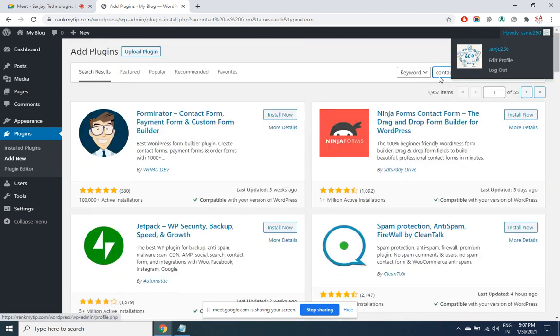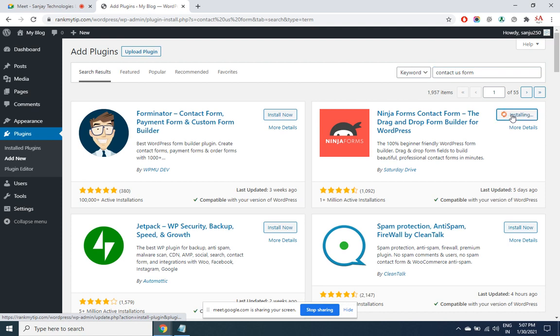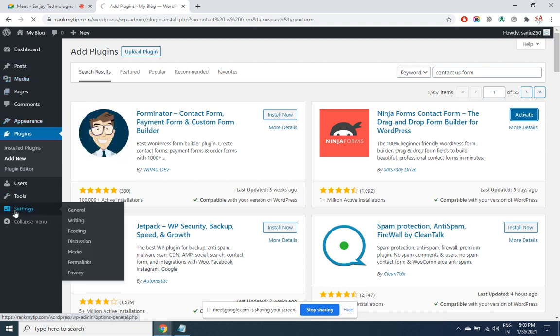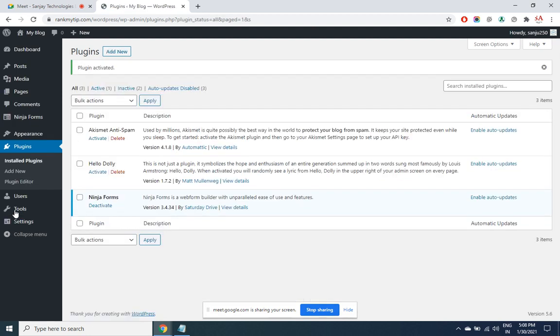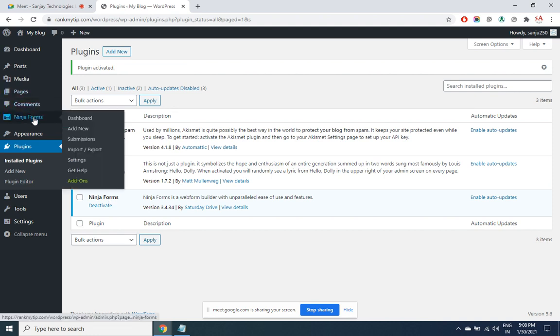Any plugin, firstly you've got to install, then activate. You'll be getting that plugin option on the left side. So this is a plugin that we have installed. After going through the features, here we have got an extra option.